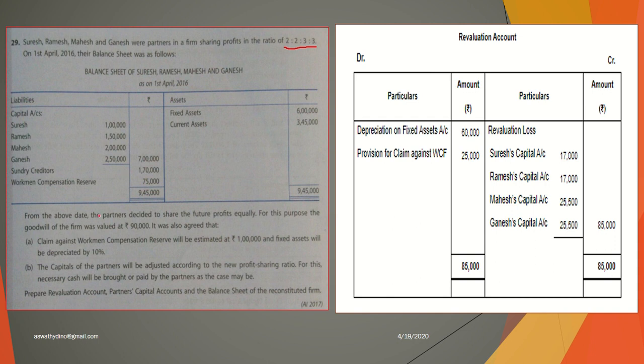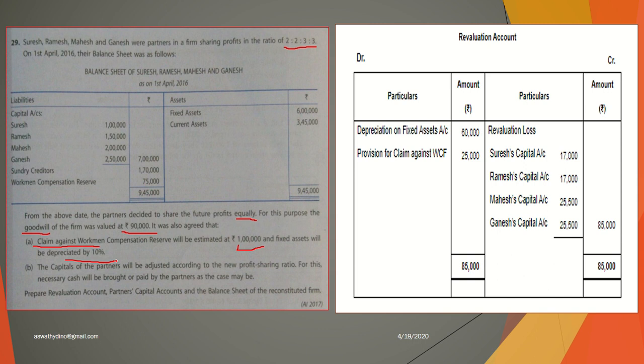Okay, from the above date the partners decided to share future profits equally. So their new profit sharing ratio is equal. For this purpose the goodwill of the firm was valued at rupees 90,000. Claim against workman compensation reserve will be estimated at rupees 1 lakh, and fixed assets will be depreciated by 10%. So these are the adjustments.